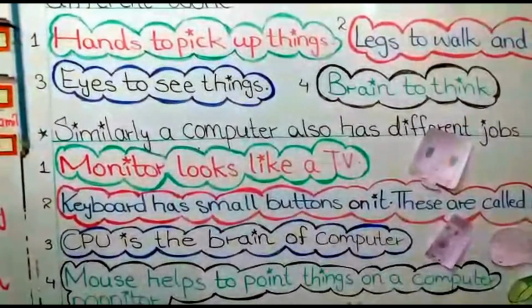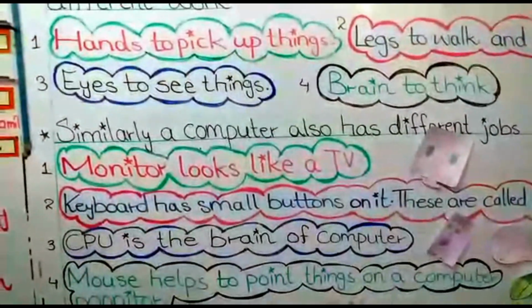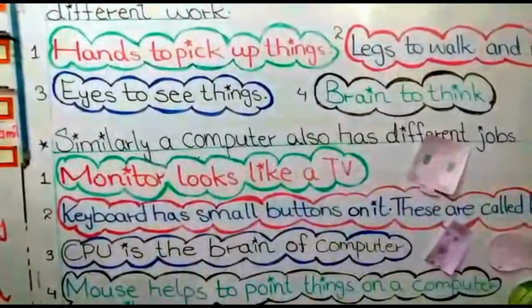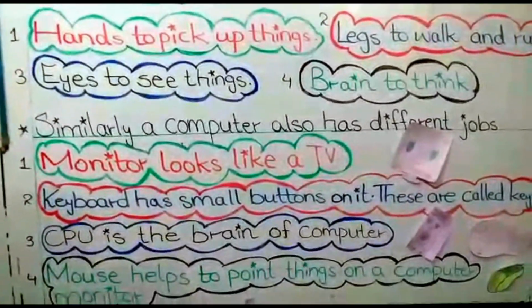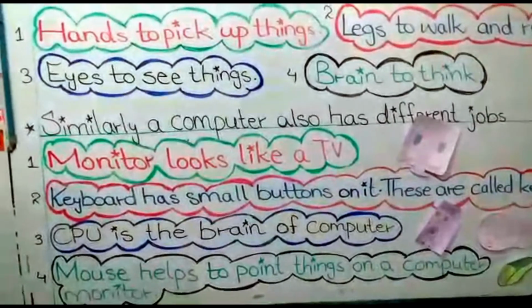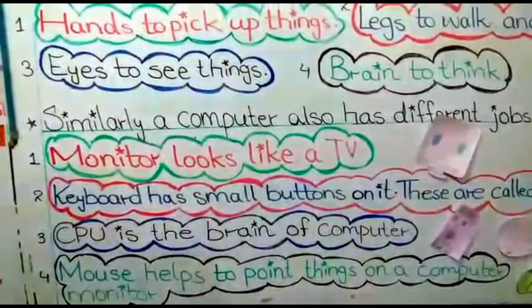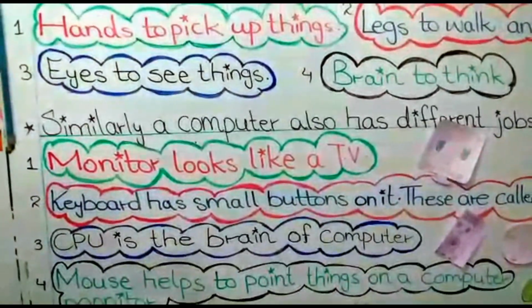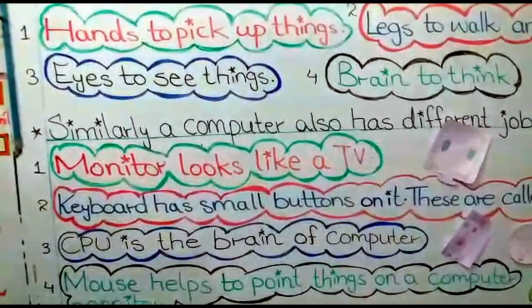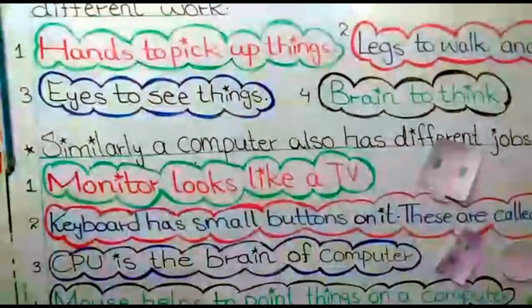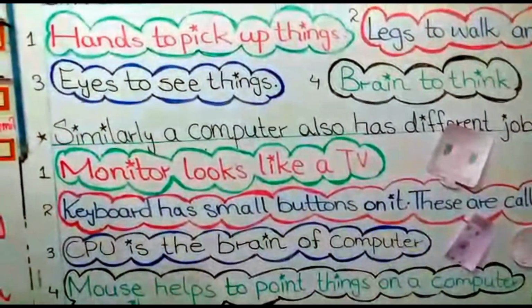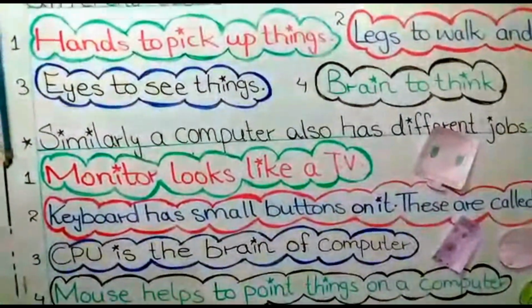Now come to point number 4, mouse. So what is the work of the mouse? Mouse helps to point things on a computer monitor. You can see the picture of a mouse. With the help of mouse, you can see arrows on a computer screen, on a monitor screen. We use these arrows to open a file.